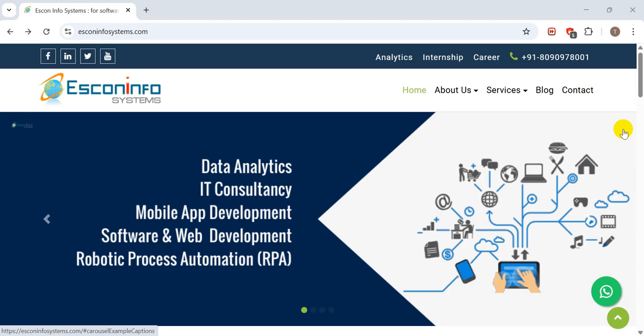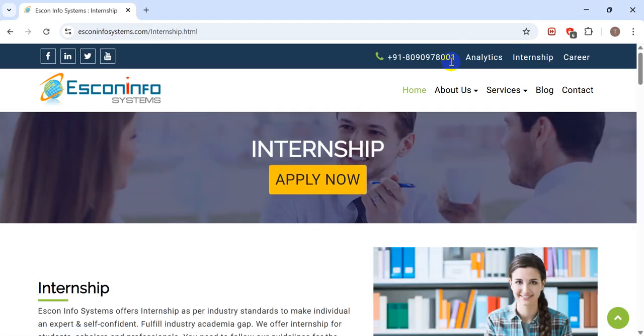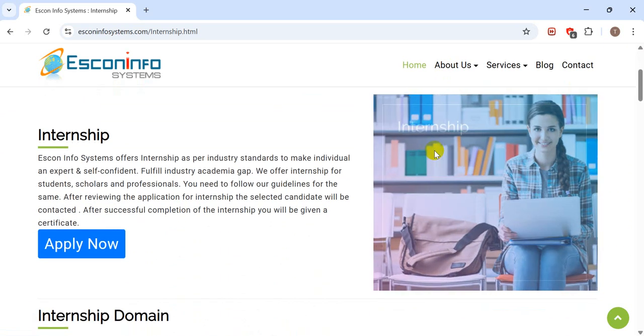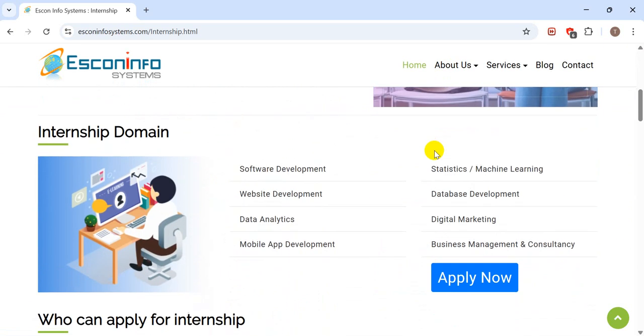Here is the page where you can find and apply for the relevant internship as per your skill set and academic curricular. We are providing new internships to newcomer students and making them job ready in different fields. We are providing internships in software development, website development, mobile app development, and data analytics, and even if you want to sharpen your skill set in statistics or machine learning or learn the concepts of programming, you can also apply with us and our experts will train you in these domains.